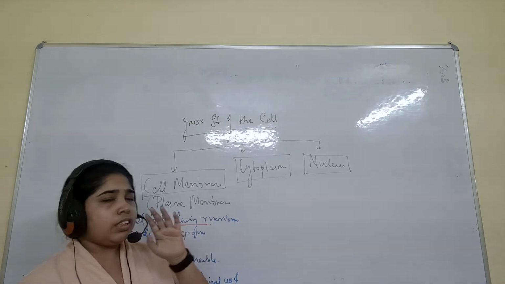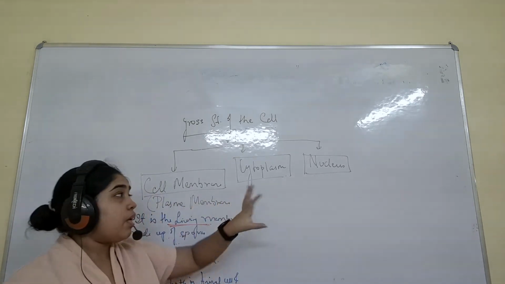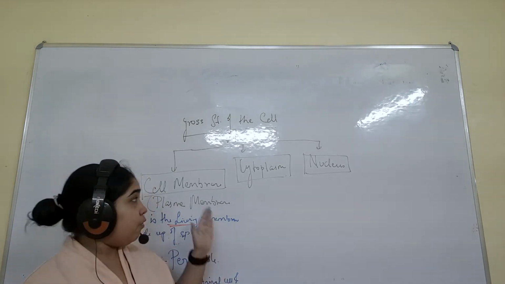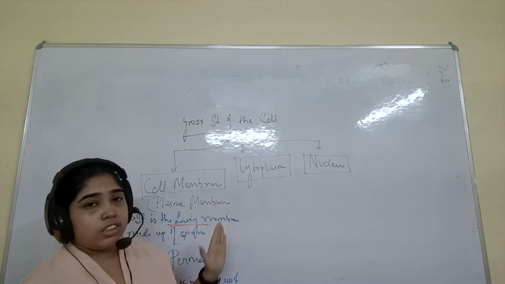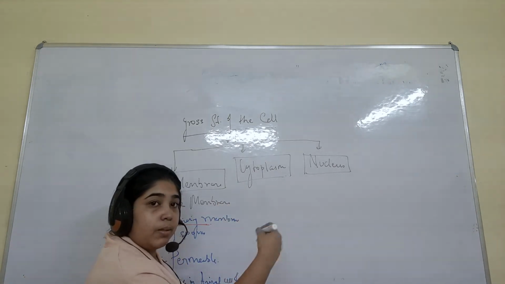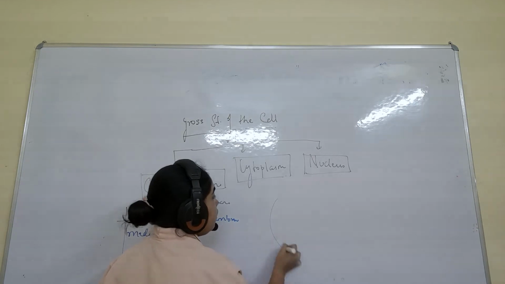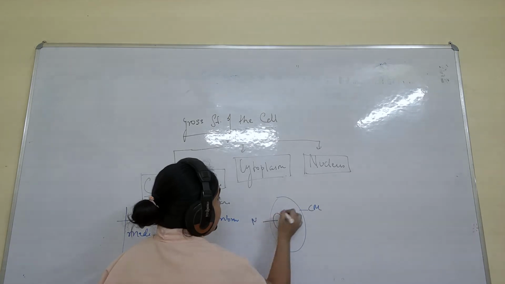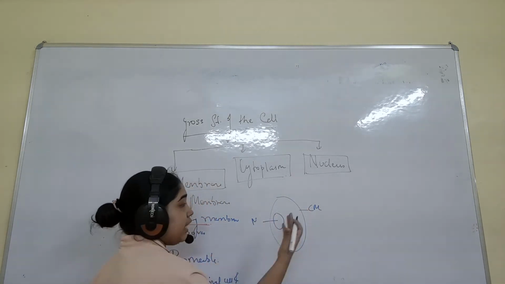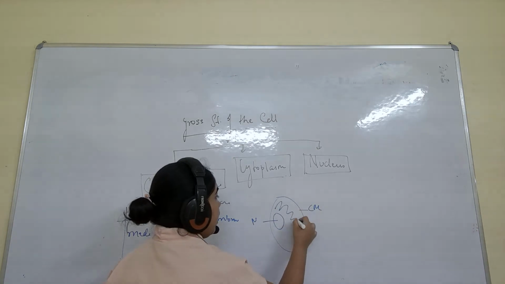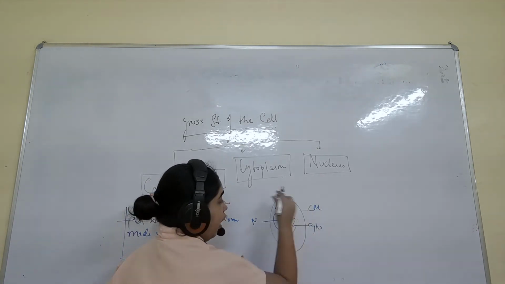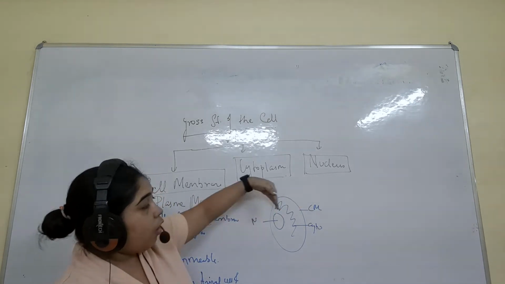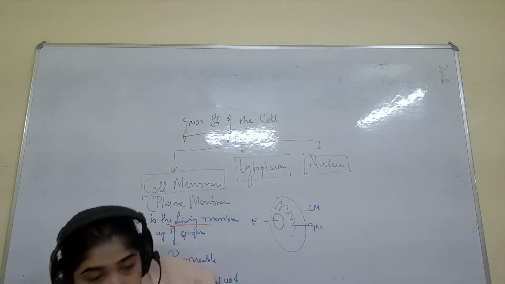Now next we have to study about the cytoplasm. Cytoplasm is a region which is inside the cell membrane but outside the nucleus. I will explain the shape of a cell later, but for a rough idea, suppose this is the cell membrane, CM, and this is the nucleus. Cytoplasm is inside the cell membrane. This portion is the cytoplasm. This is a rough diagram, not an actual cell. Just understand that it is present inside the cell membrane but outside the nucleus. Understood this portion?